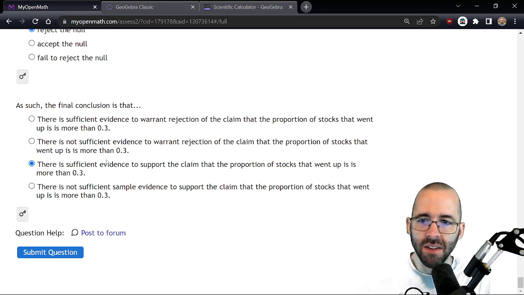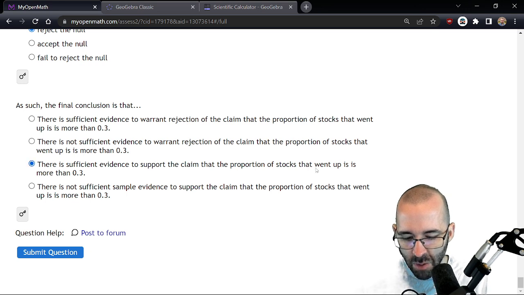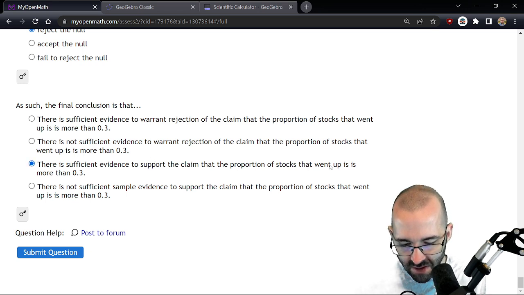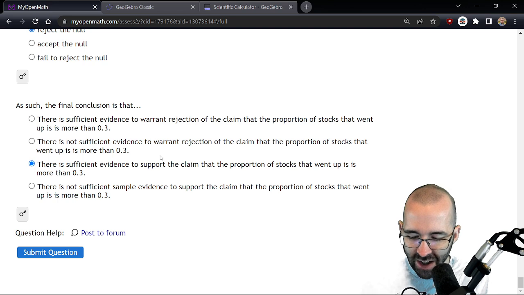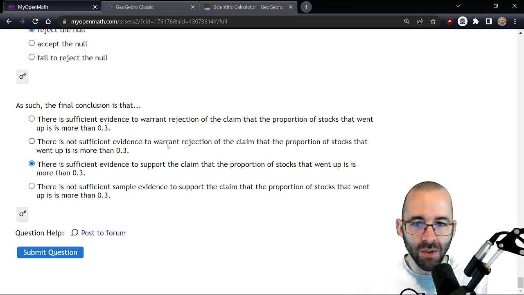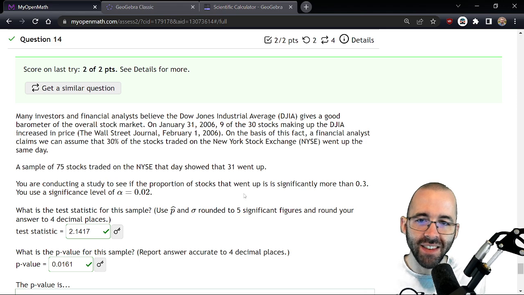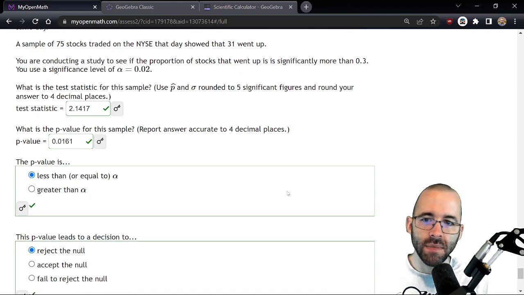Oh wait, this is also not that though. Sufficient evidence to support the claim that the proportion that went up is more than. Gosh, the wording in these is so weird. We're rejecting that it is 0.3. So we're supporting that it's more than 0.3. It should be this one. Great. We got it.